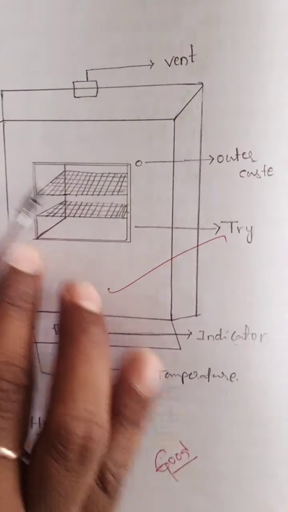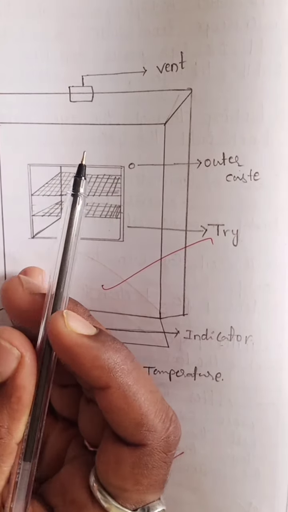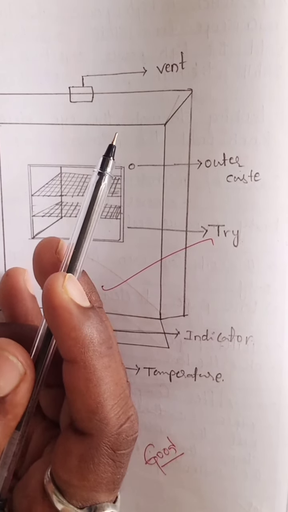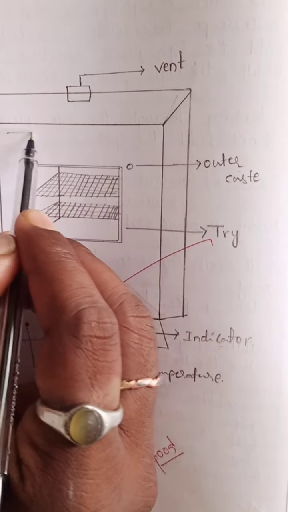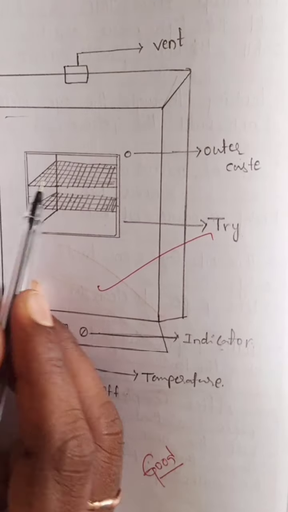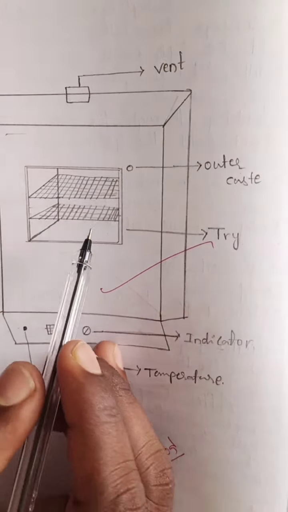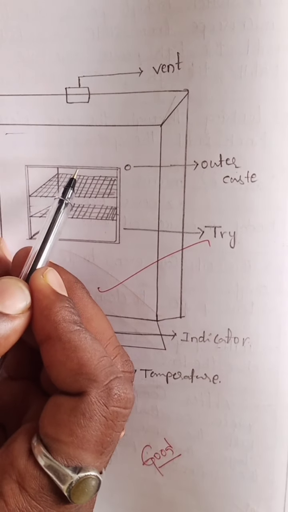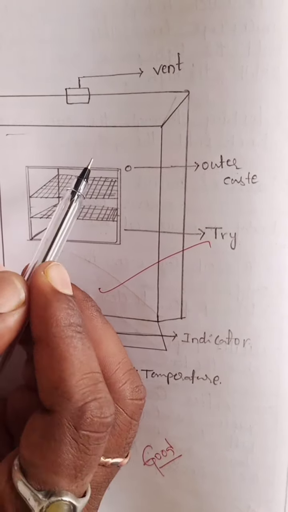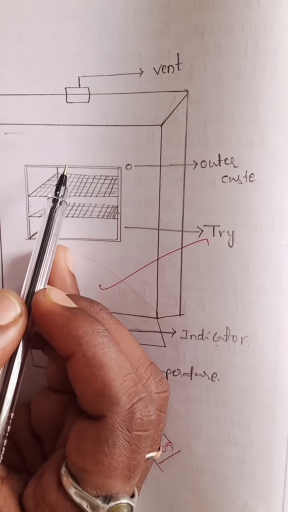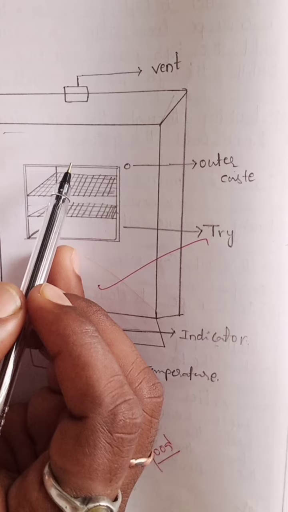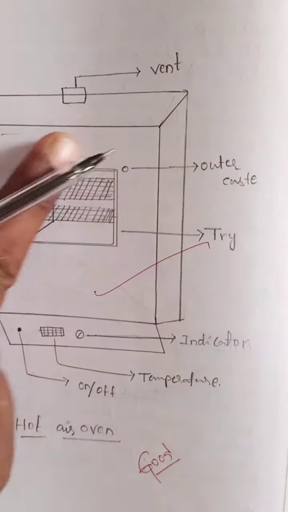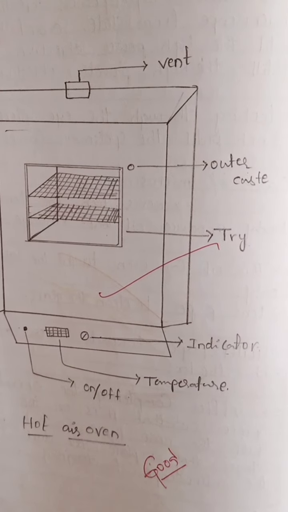Structurally, the hot air oven is used for dry heat sterilization purposes. The double walled metallic chambers are electrically heated. Inside it, double walled chambers are present, made of metal and electrically heated. And in this particular hot air oven, fans or turbo blowers are placed inside the chamber. So this is about the structure of this particular hot air oven.